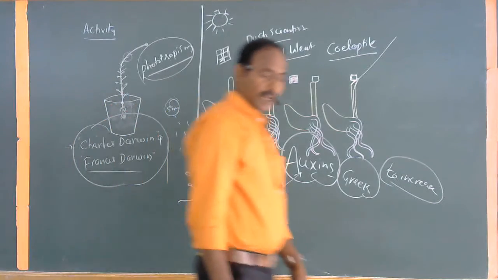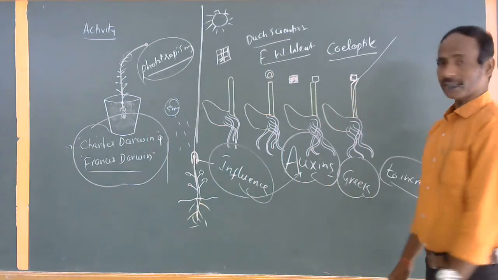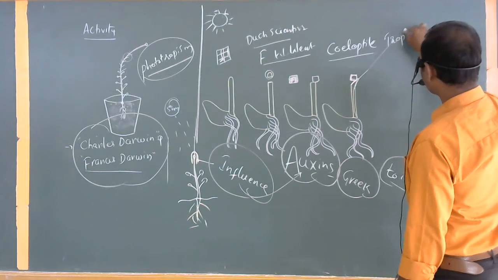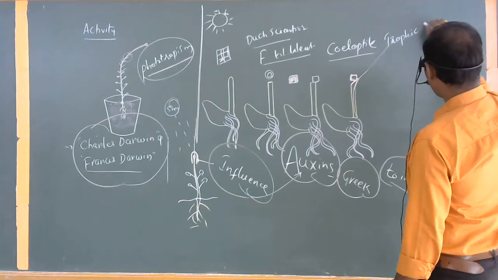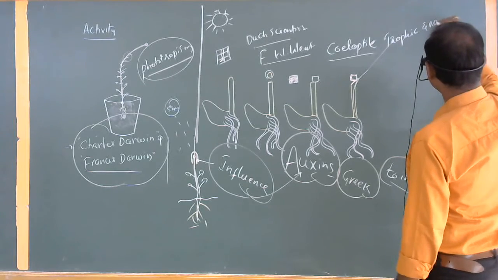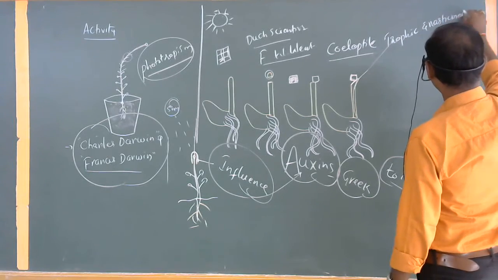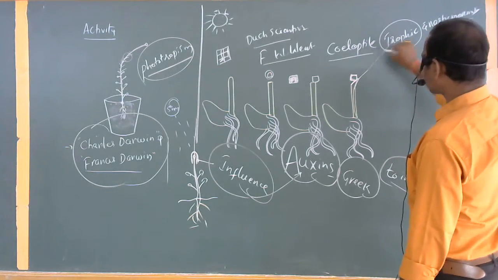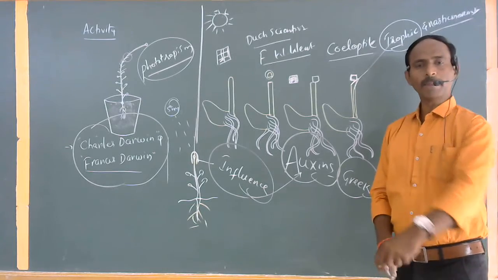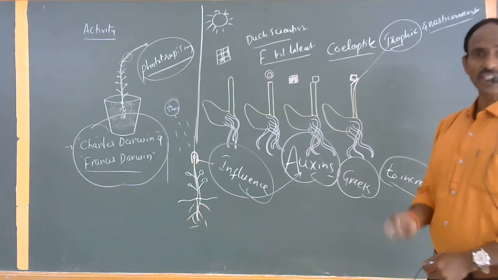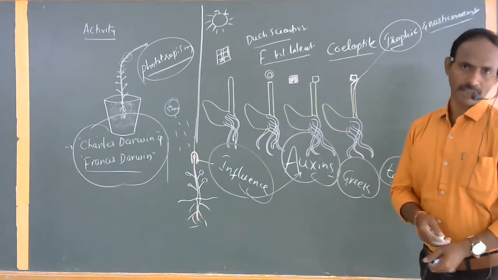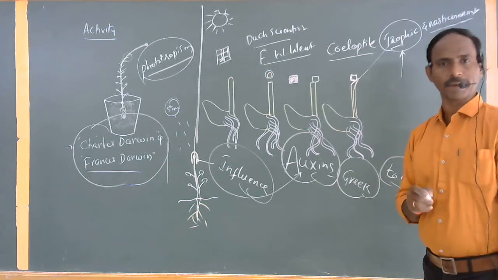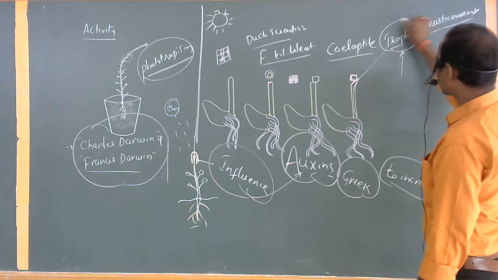So a number of actions and movements are present here: tropic movements and nastic movements. Tropic movements means growing of plant body parts in response to stimuli present in the environment. Environmental stimuli can stimulate particular plant body parts, which are commonly called tropic movements.